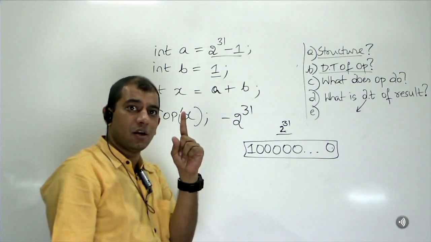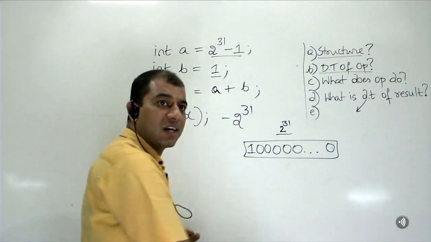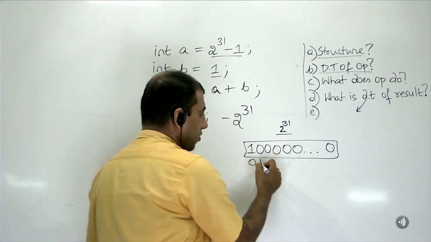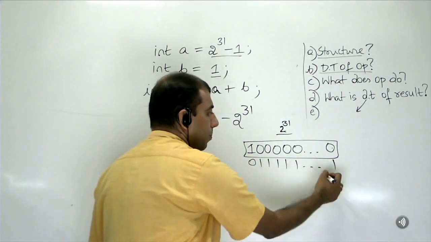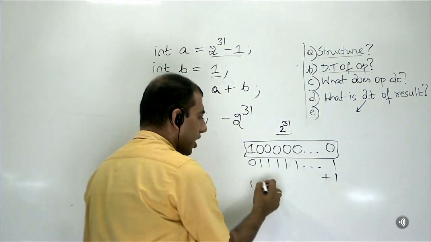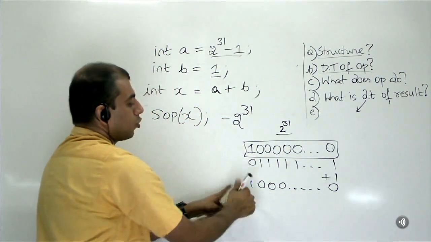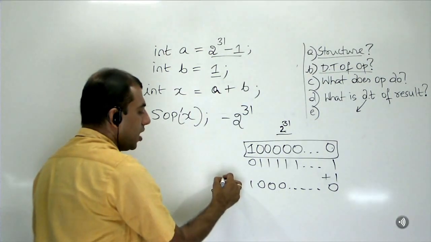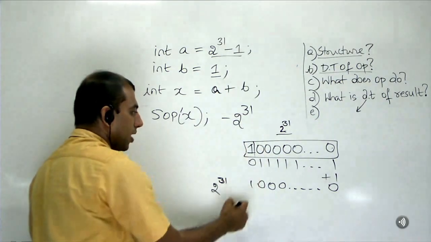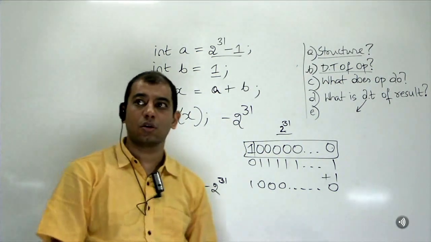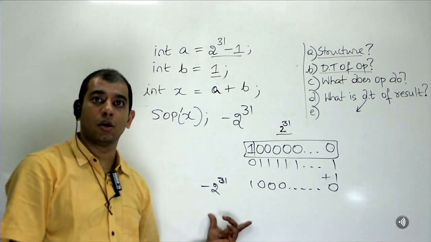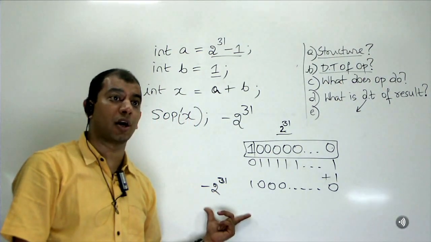The MSB is 1. If the MSB is 1, how do you get the result? Flip and add 1. You get back 1 0 0 0, which is 2 power 31, but your MSB was 1, so it is minus. Are you with me?